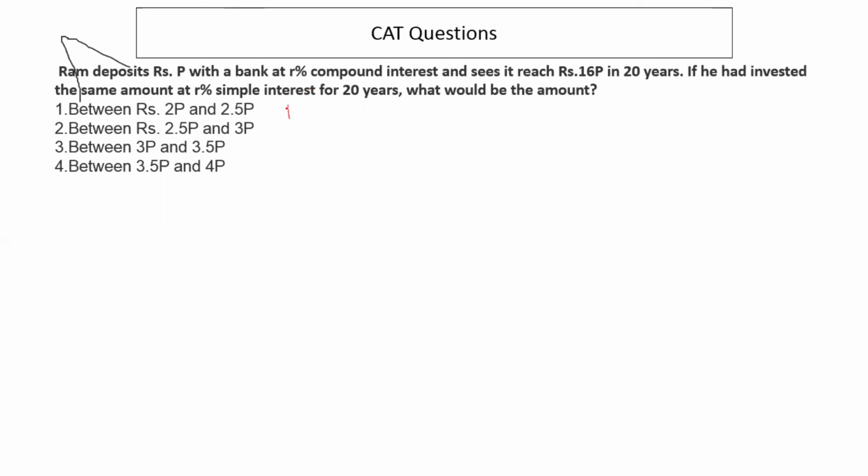So principal is P here. Rate is R% for 20 years, and this is 16, right? P amounts to 16P in 20 years at R% per annum.